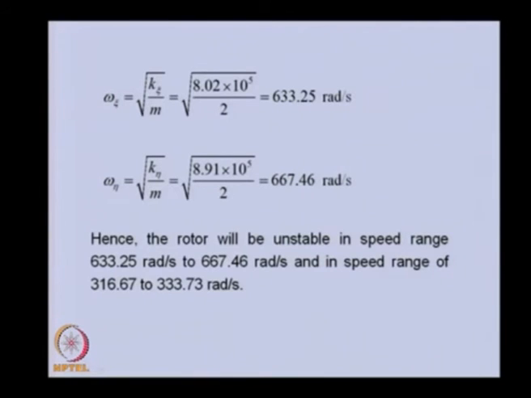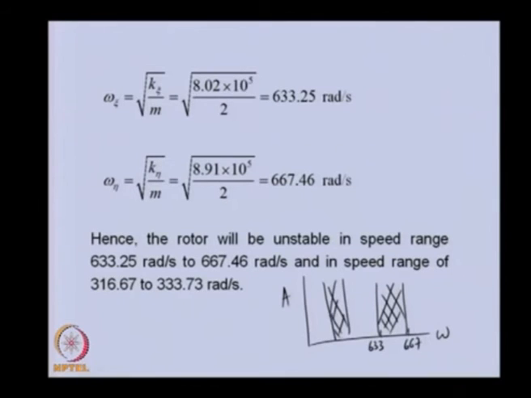So, in the whole range, if we want the amplitude versus this, we will have two parameters. This is 633 and this is 667. In this range the system will be unstable. Similarly, we will have another band: 317 and 334, this will be another band in which the system will be unstable. If we are operating in this region or in this region or above this, we expect the system will be stable.